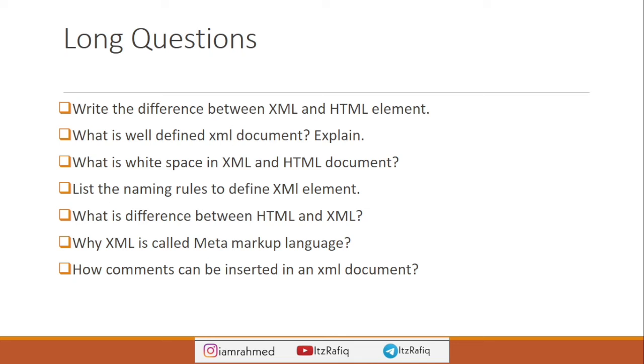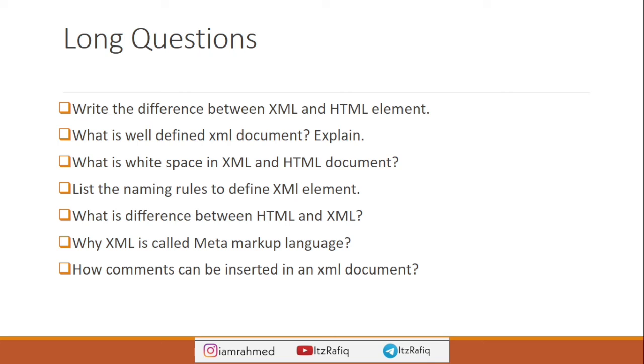How can a comment be inserted in an XML document? You see the format of a comment in an XML document: angle bracket, exclamation mark, two dashes, then you write your comment, again two dashes, bracket close. That way you can define the comment. See from page number 96. So mostly these may come as long questions from the XML chapter.